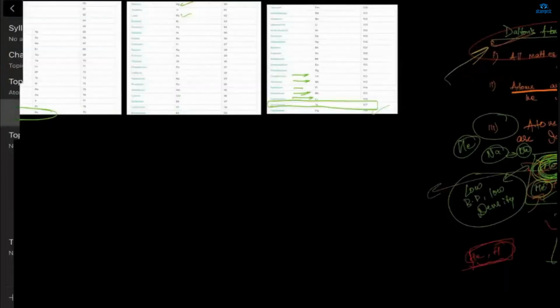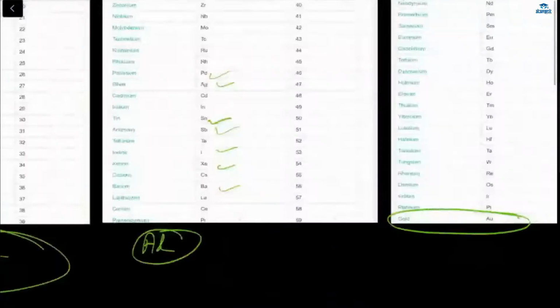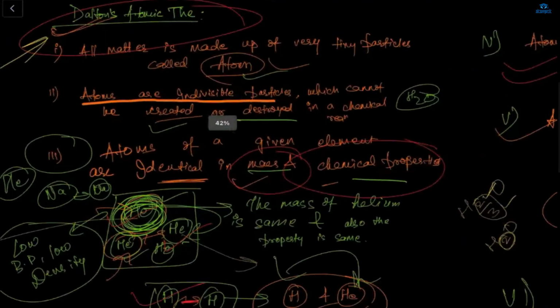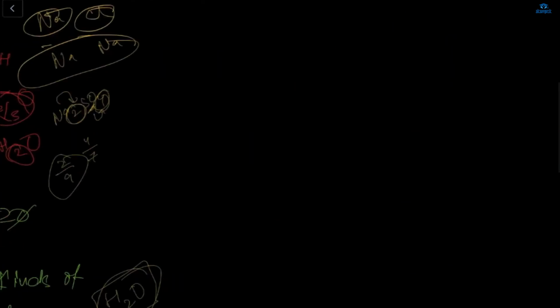Okay. Next, this is your Dalton's atomic theory. So what is Dalton's atomic theory? Any point you remember? Anybody? Ma'am, I remember a few points. Tell me. The first point was that the atom is the smallest part of matter and it is indivisible.